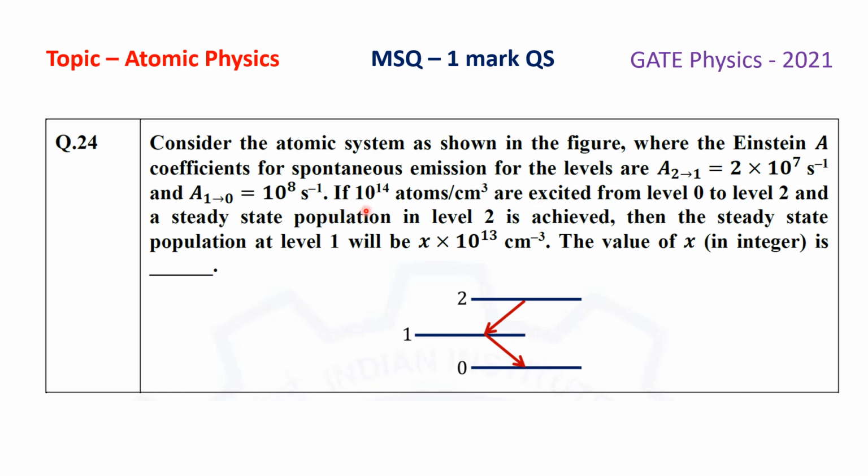If 10 to the power 14 atoms per centimeter cube are excited from level 0 to level 2, and a steady state population in level 2 is achieved, then the steady state population at level 1 will be x multiplied with 10 to the power 13 per centimeter cube. Then we have to find the value of x in the integer form. So let us see how to solve this problem.